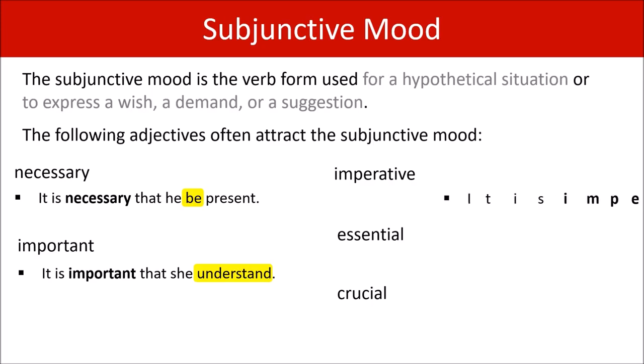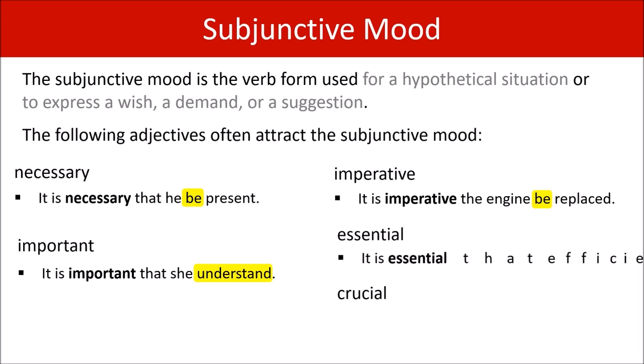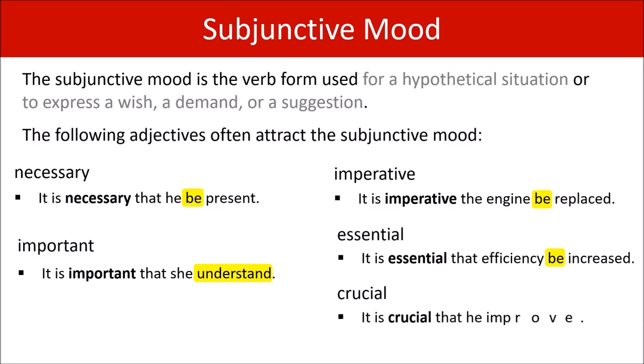It is imperative that the engine be replaced, not is replaced. It is essential that efficiency be increased, not is increased. It is crucial that he improve, not improves. And here are the verbs that you might have expected if you were unaware of the subjunctive mood.